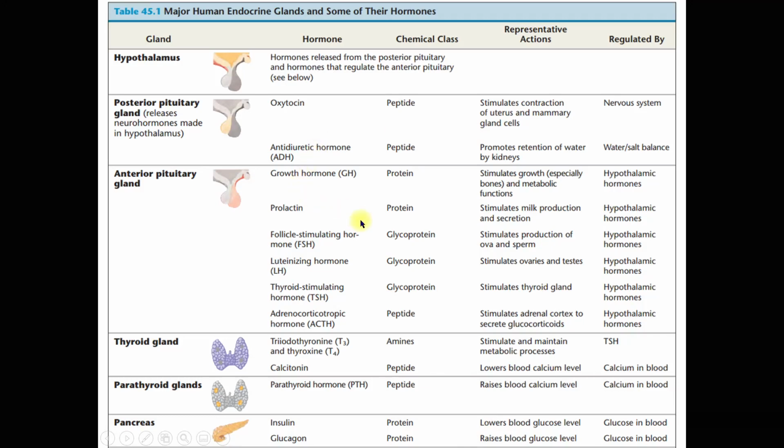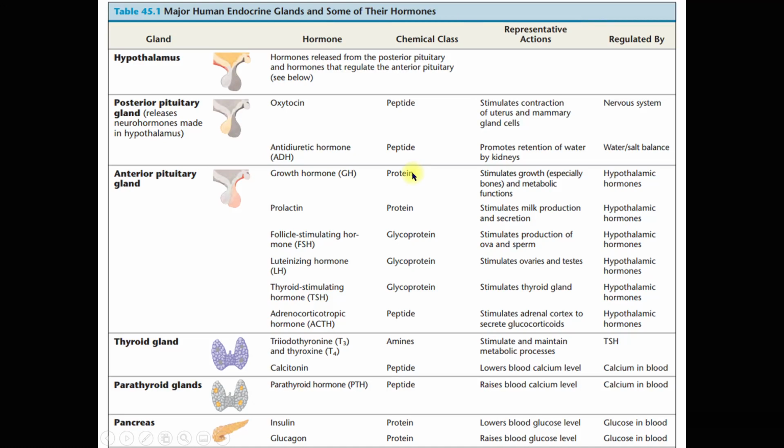and where they are located, as well as their chemical class, their functions, and how they are regulated. Students studying for the STPM, you need to know all this: all these example hormones, which gland secretes them, their chemical class, their functions, and how they are regulated. By hook or by crook, you need to know. Is it that difficult?